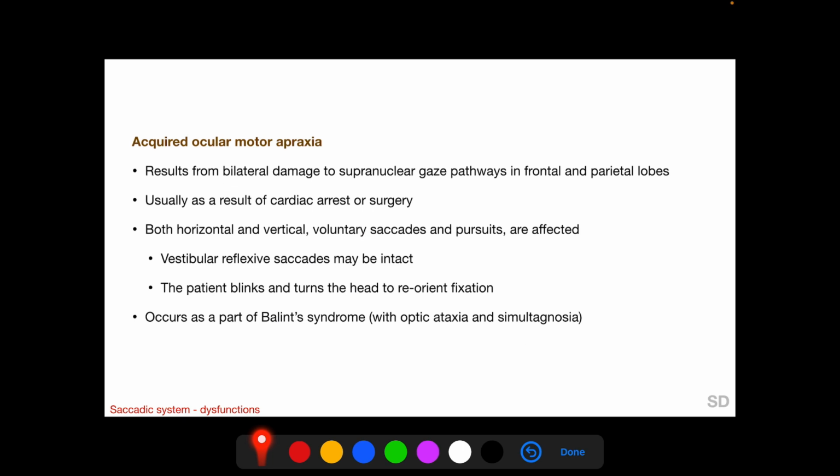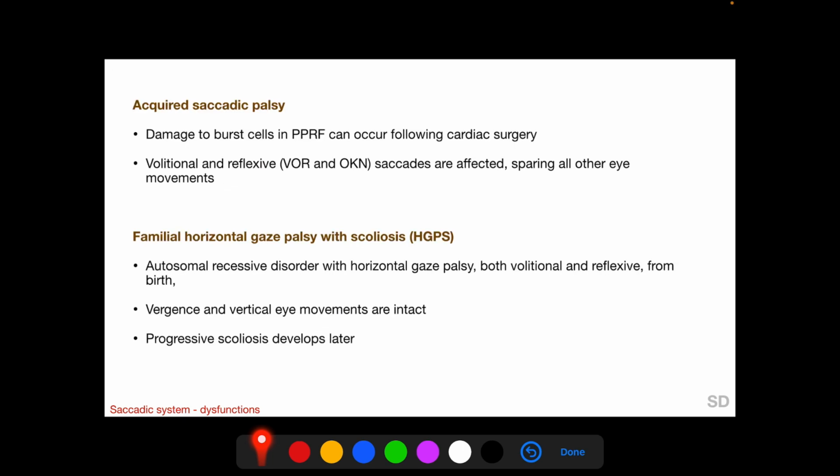Acquired saccadic palsy occurs due to damage to burst cells in the PPRF and can also occur following cardiac surgery. So in contrast to acquired ocular motor apraxia, which occurs with lesions in the frontal and the parietal lobe, acquired saccadic palsy occurs with lesions in the PPRF in the pons, and thus both volitional and reflexive saccades are affected, sparing all other eye movements.